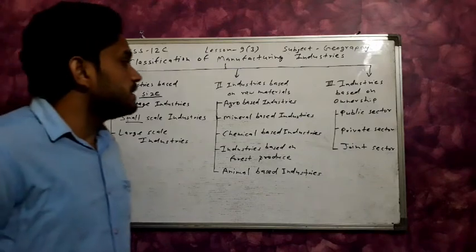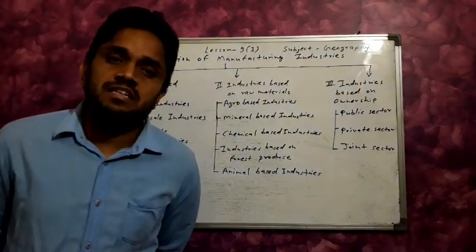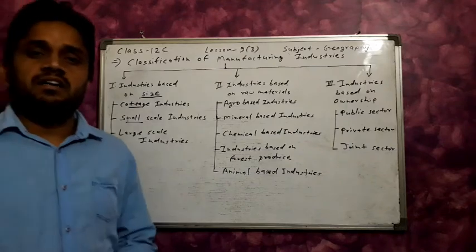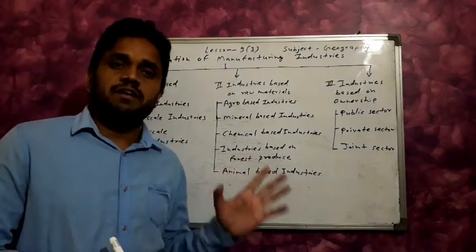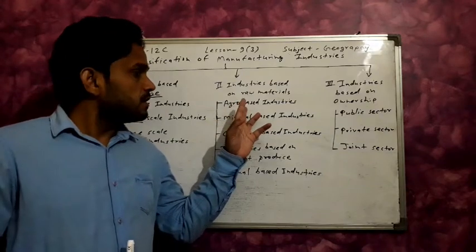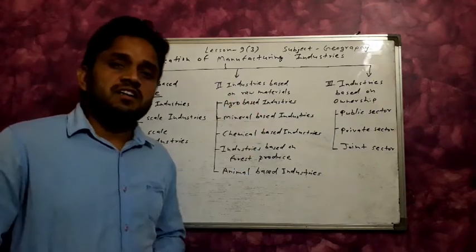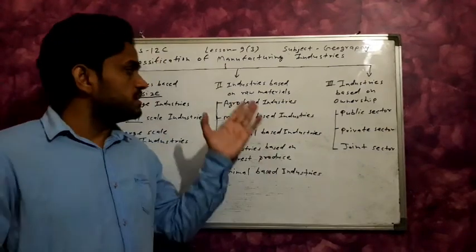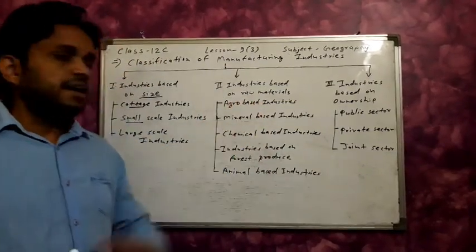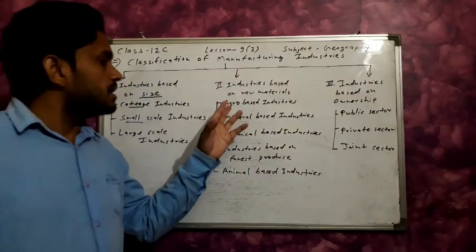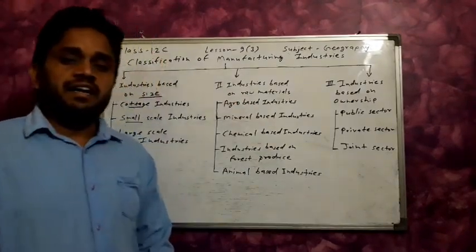First, the agro based industries. All these industries are based on agricultural products. Like the cotton textile industries are based on cotton, and cotton is an agricultural product. The sugar industry is also based on sugarcane, an agricultural product. So all these industries based on agricultural products are agro based industries.